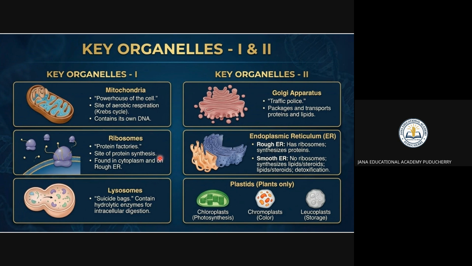Mitochondria is nothing but the powerhouse of the cell. Ribosomes are nothing but the protein factories, and lysosome is nothing but the suicide bags, right? Golgi apparatus is nothing but the traffic police. So the plastids are found in plants only. For plants, you know that photosynthesis is happening by means of chloroplast. And the color of the plant, maybe fruit and flower, is decided by the chromoplast. And the storage is nothing but the leucoplast.